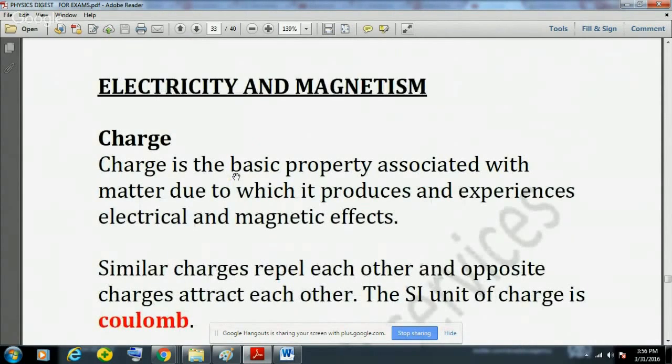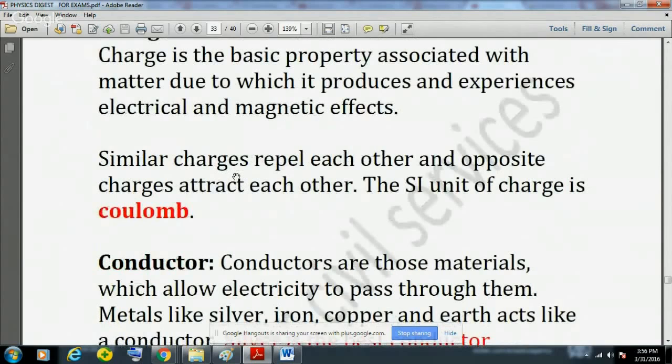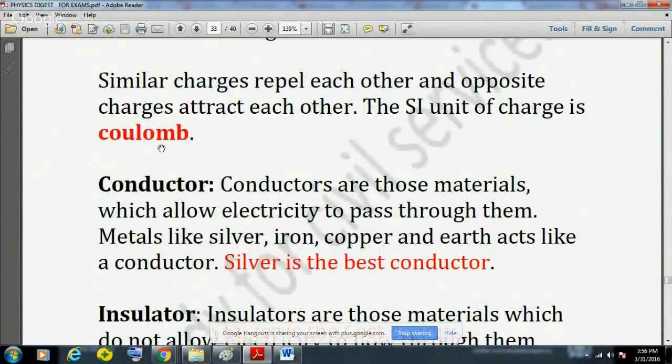Now we will see some of the concepts of electricity and magnetism. Charge is the basic property associated with matter, due to which it produces and experiences electric and magnetic effects. Similar charges repel each other and opposite charges attract each other. This is the law of the universe, and the SI unit of charge is Coulomb.